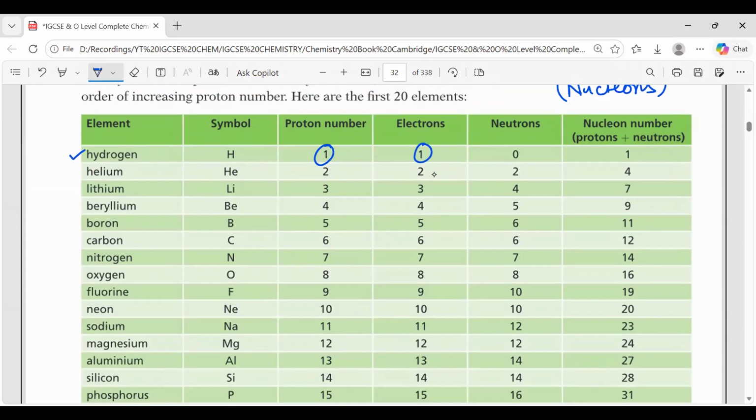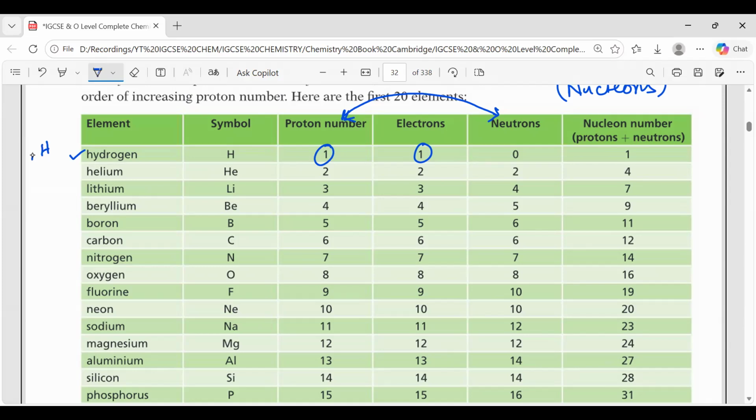Mass number of hydrogen. The nucleon number will be 1. Why will that be 1? Because how do we get the mass number? By adding the proton number and the neutron number, right?